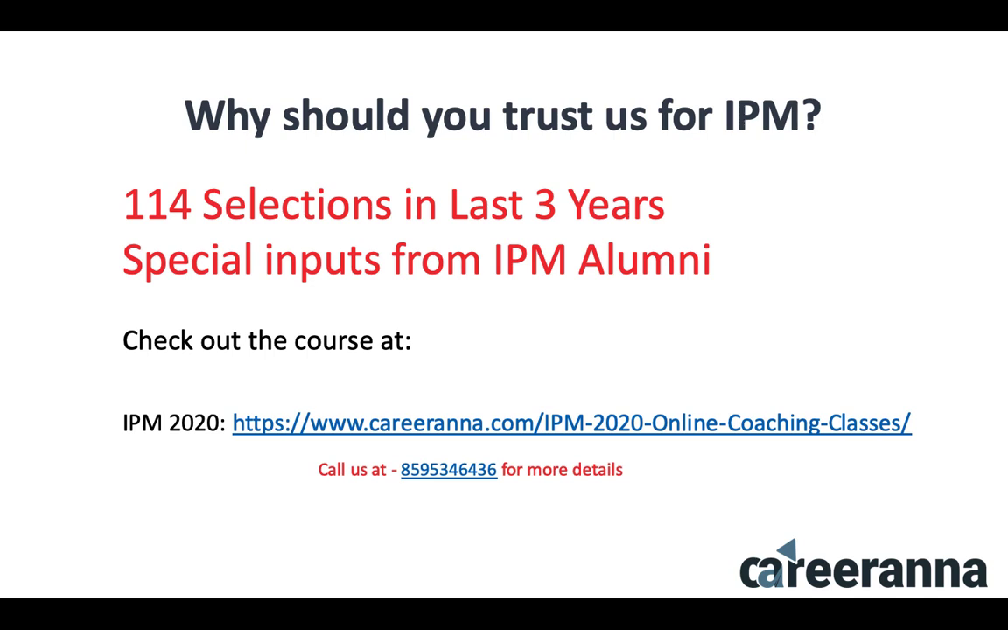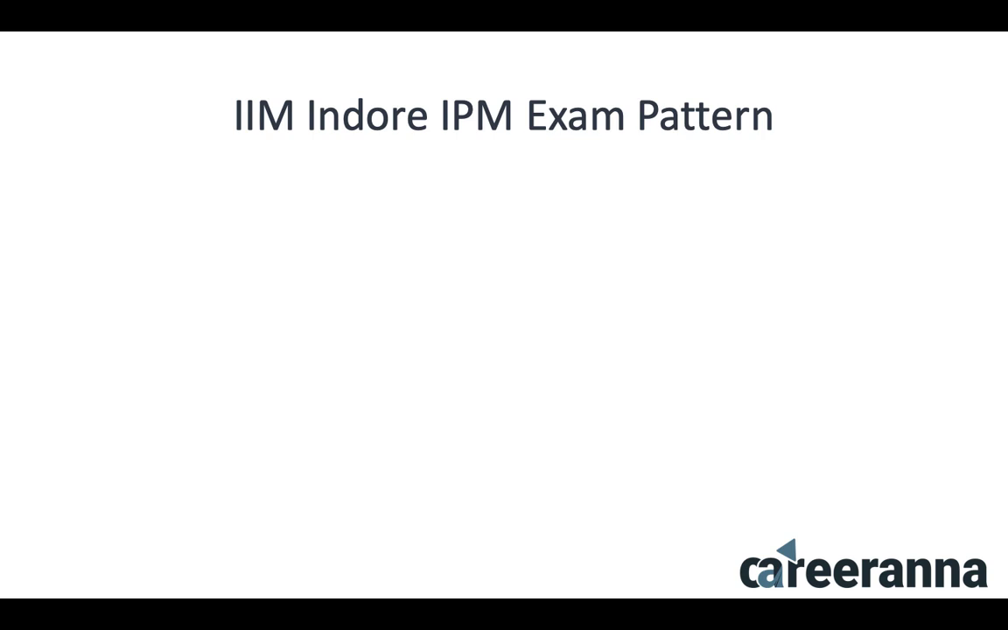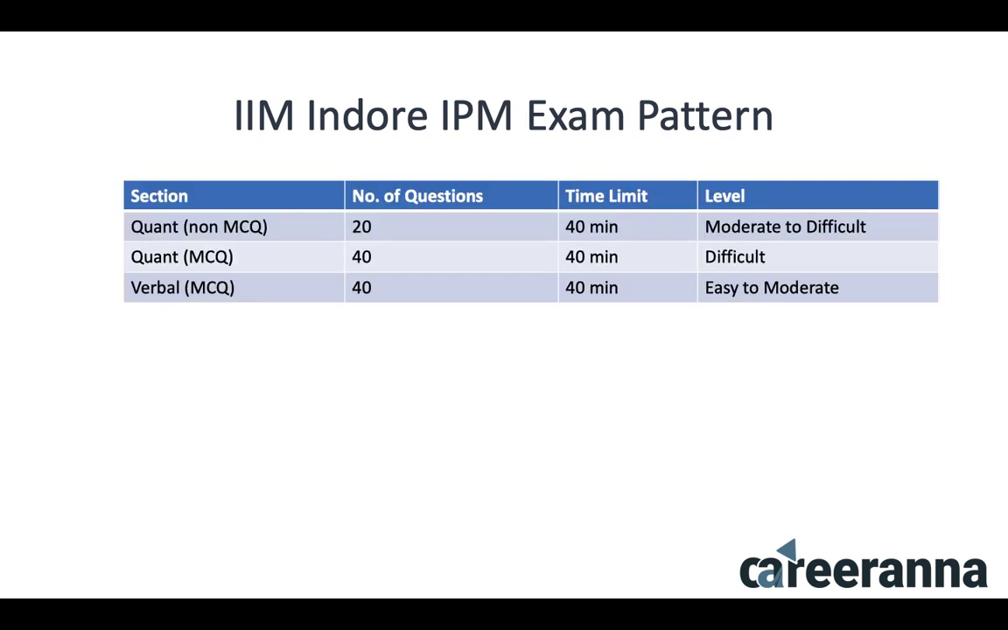Now with this, let us move to the actual objective of this video, which is to talk about the IIM Indore IPM exam pattern and the question distribution at a different topic level. Having a quick look at the exam pattern, there are 3 sections. Every section is going to have a sectional time limit of 40 minutes. There is a non-MCQ section for quantitative aptitude, which will have 20 questions. Then there is an MCQ Quant section, which is going to have 40 questions. Then verbal MCQ, which is going to have 40 questions.